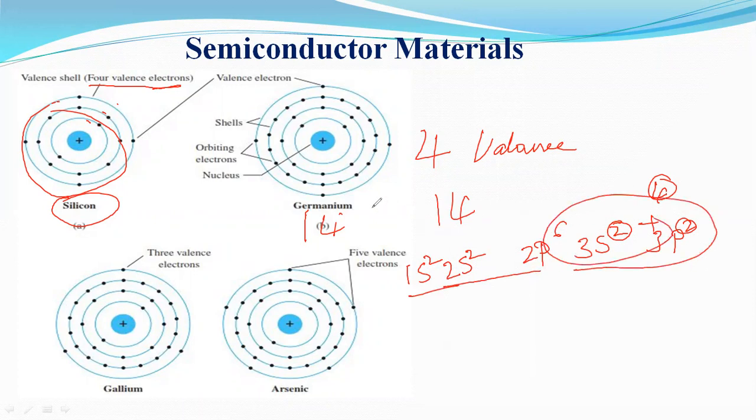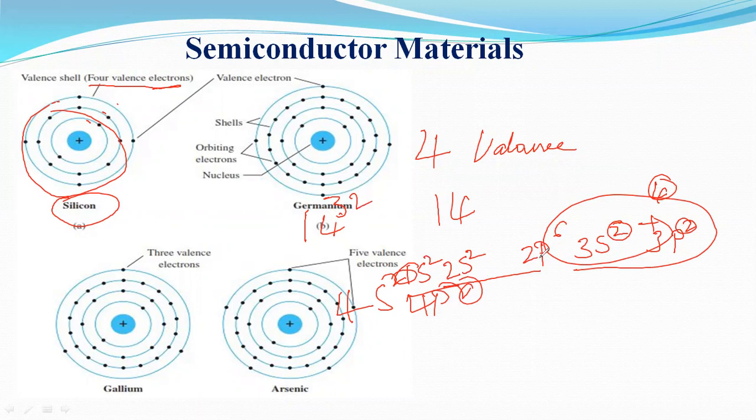At the same time, germanium's atomic number is 32. It is also 1s2, 2s2, 2p6, 3s2, 3p6, 3d10, and the last one is 4s2 and 4p2. These are the four valence electrons.